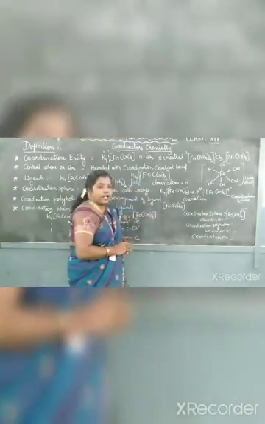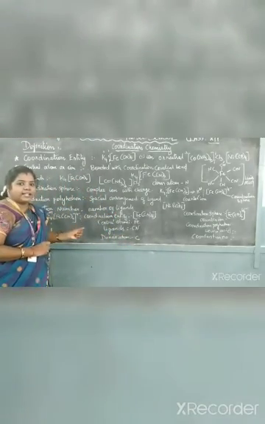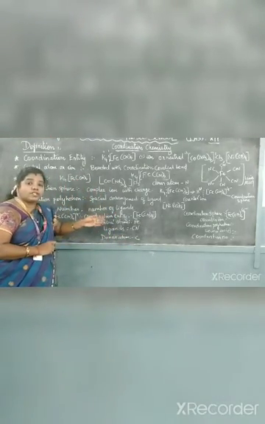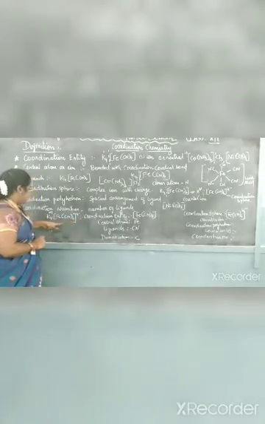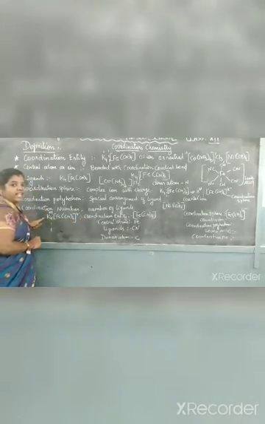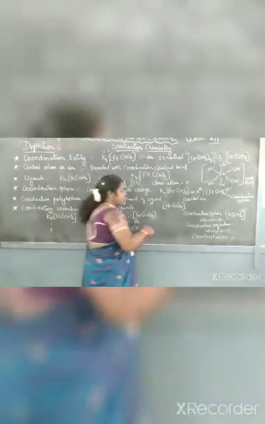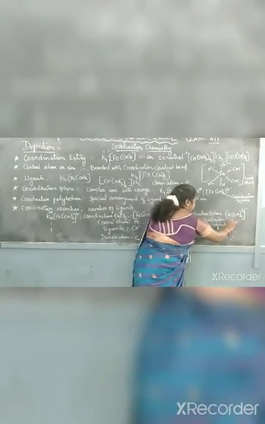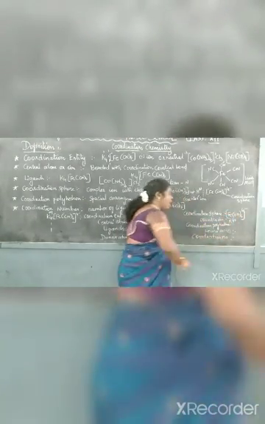And next one, counter ion. So what is a counter ion? The atom or atoms which are present outside of the square bracket. Here K4 is present outside. The potassium will be present outside. So what is the counter ion? K4+ is the counter ion.